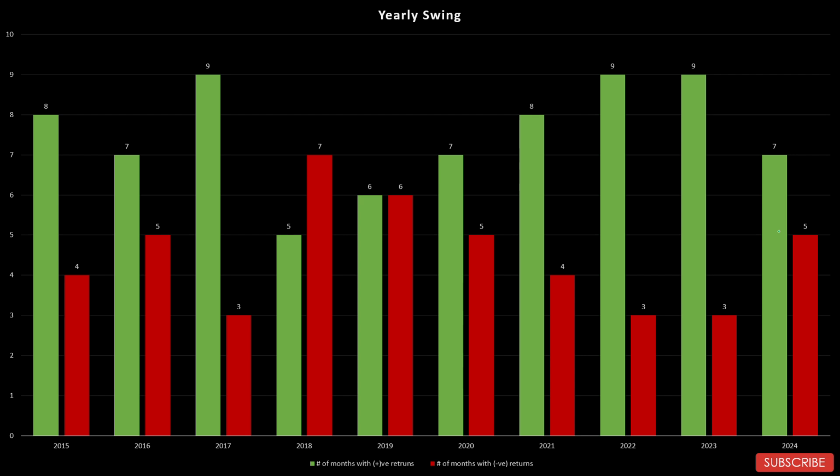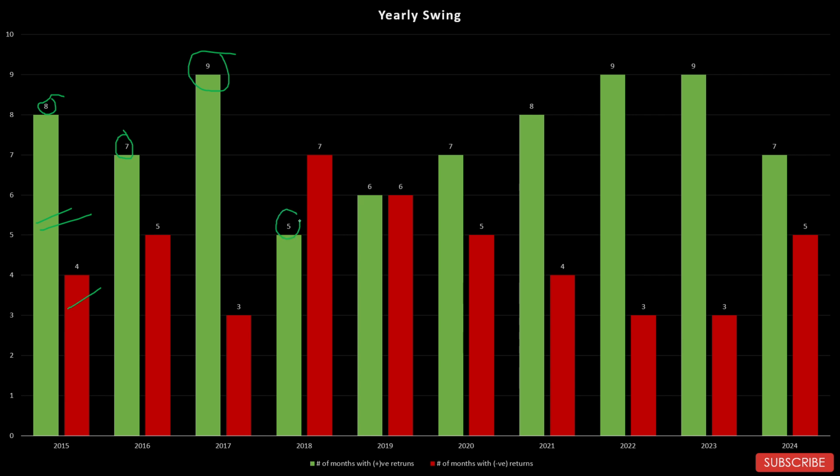This is the yearly swing graph, which shows the number of positive and negative return months. So this green bar over here shows the number of months with positive returns, and the red bars show the number of months with negative returns. So in 2015, 8 months gave positive returns. In 2016, 7 months gave positive returns. In 2017, 9 out of 12 months gave positive returns.